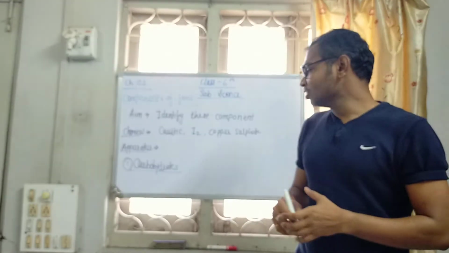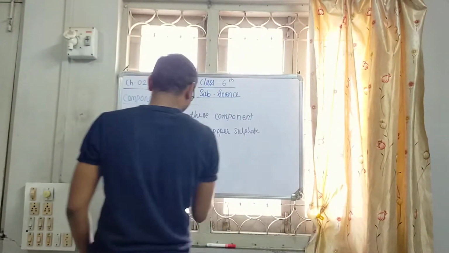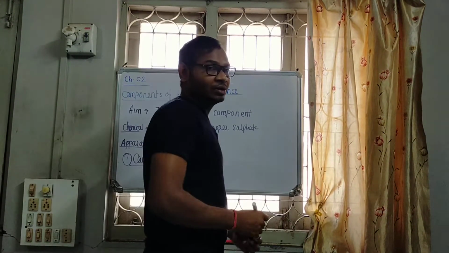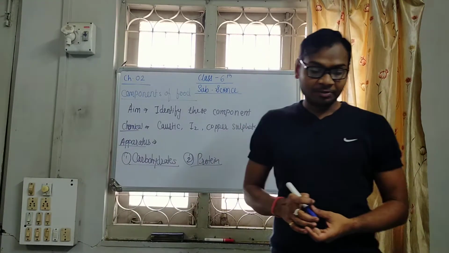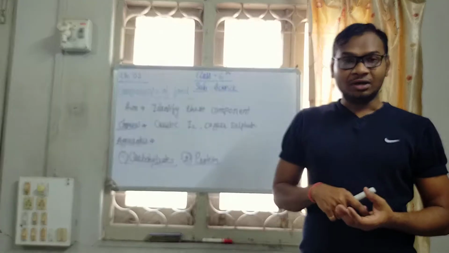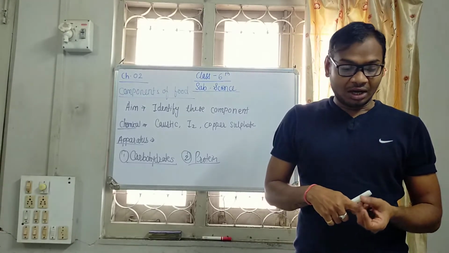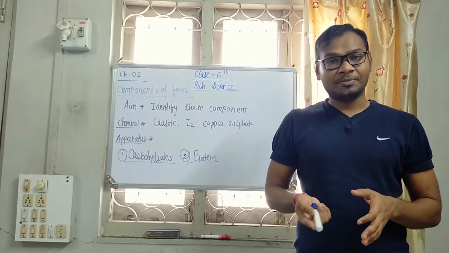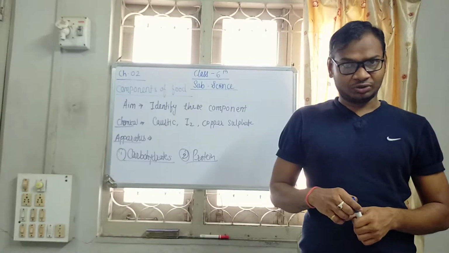Second activity is to identify protein in our food. For that purpose we have to take a small quantity of food. To that add 10 drops of water. After that shake the test tube very well, and then add copper sulfate or caustic soda into that.